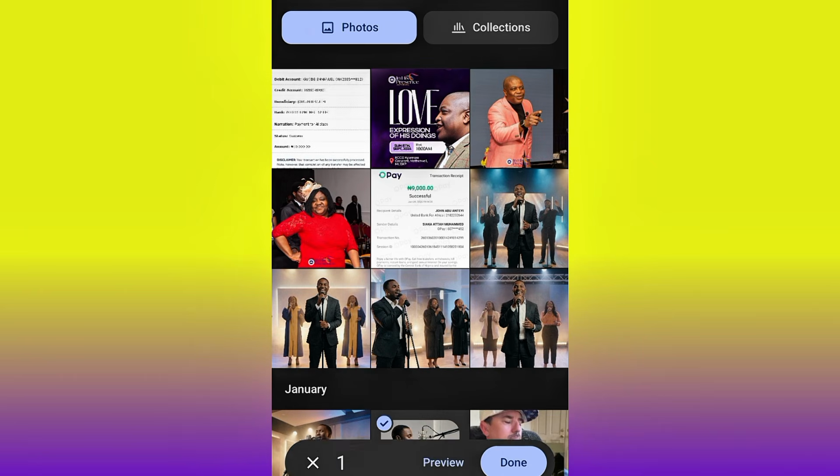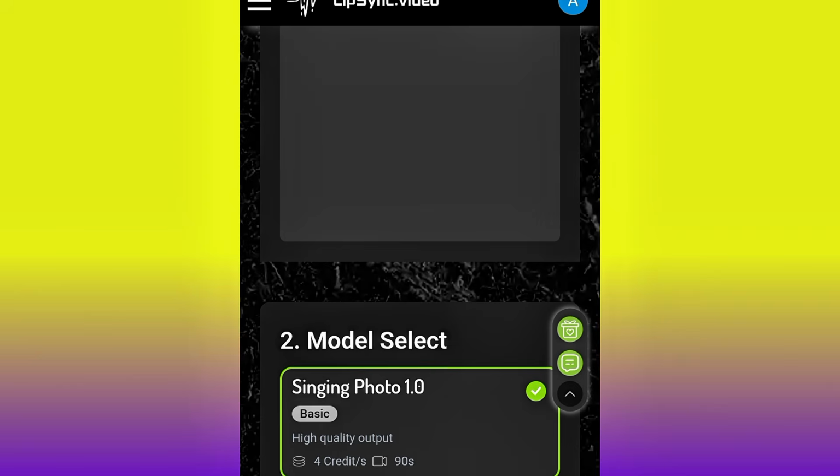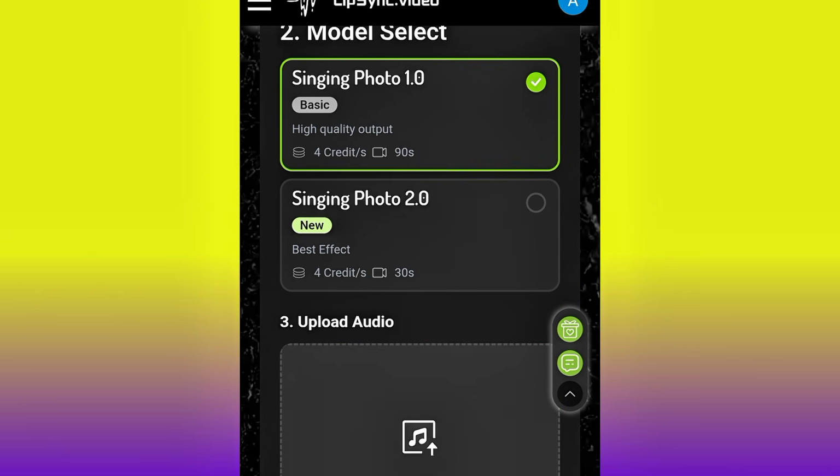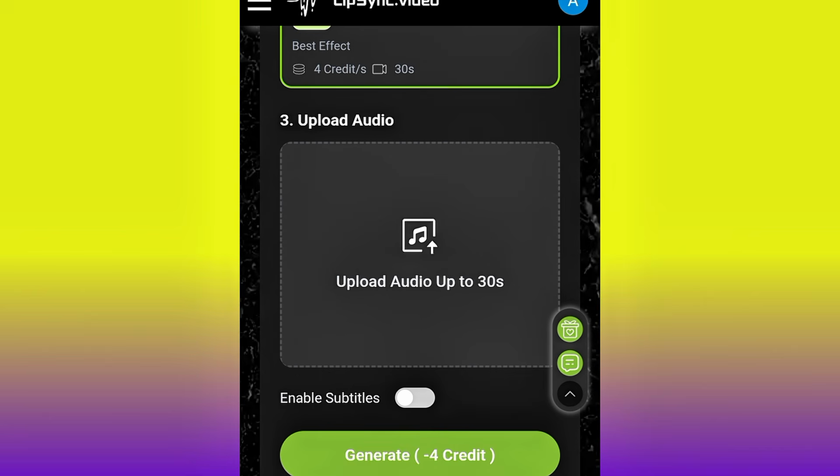For me, I'm going to be choosing this particular one. Hit OK. All right, so after that, go ahead and select the model. If you look, for me, I'm going to be using this singing photo 2.0. Next is to go ahead and upload the music. Remember, we just generated a music from Suno AI.